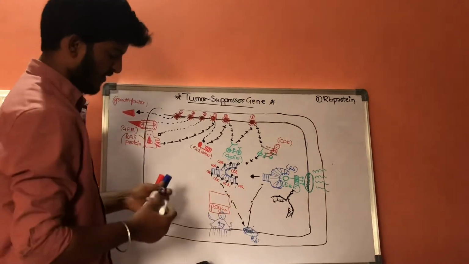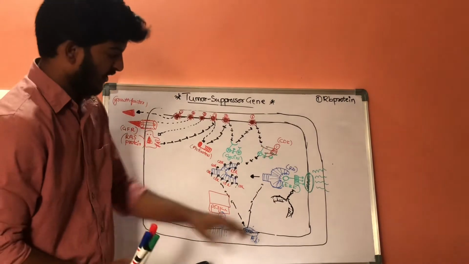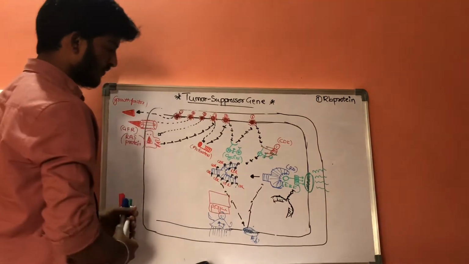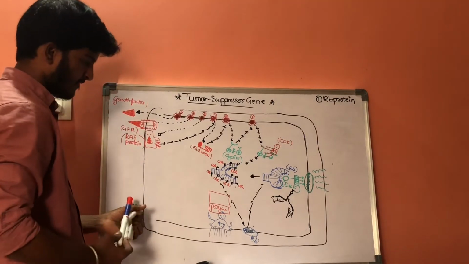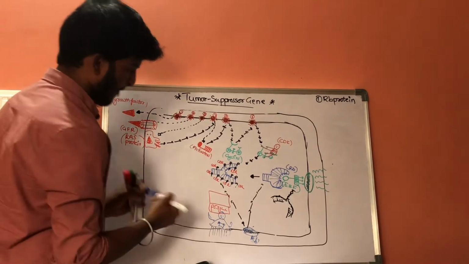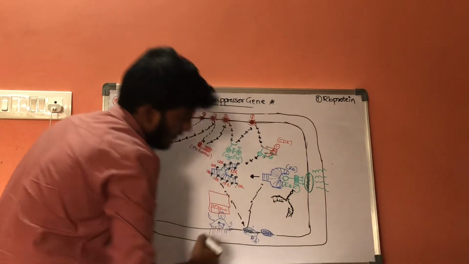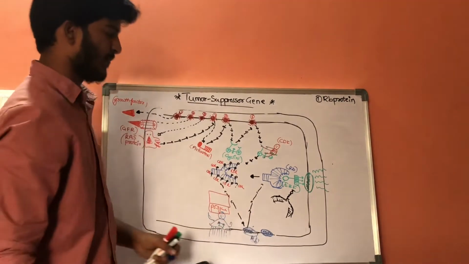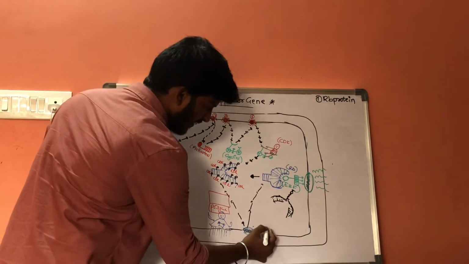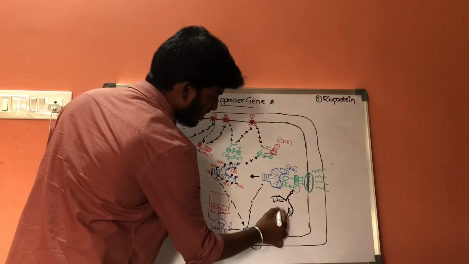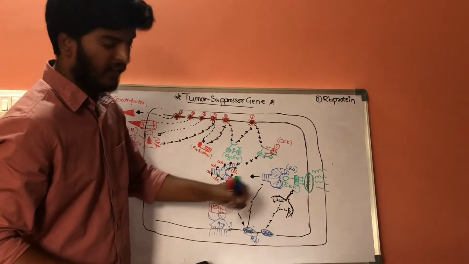DNA replication, there are a special set of genes. The function of this special set of genes is that it will check the DNA sequence during the DNA replication.